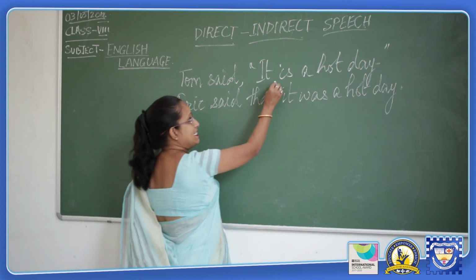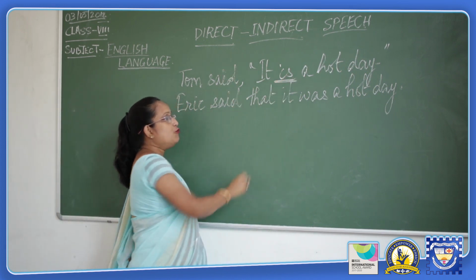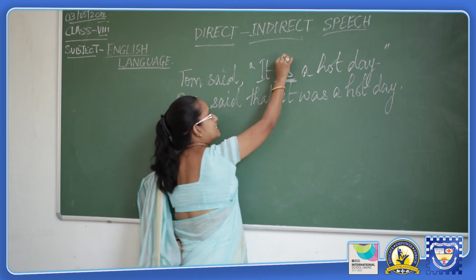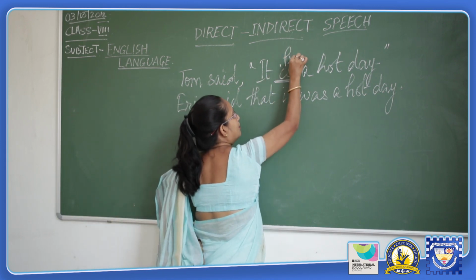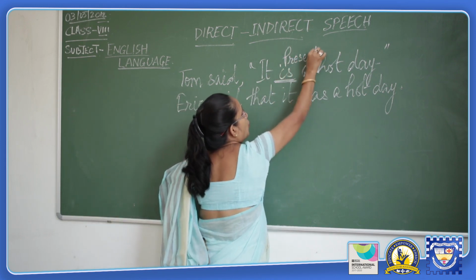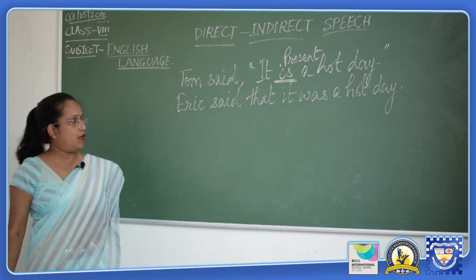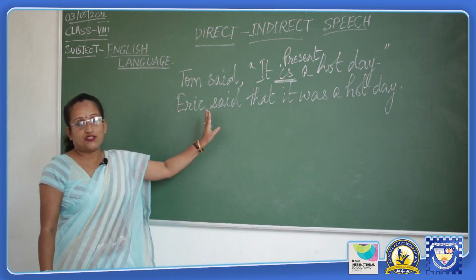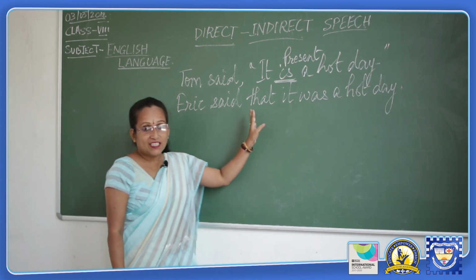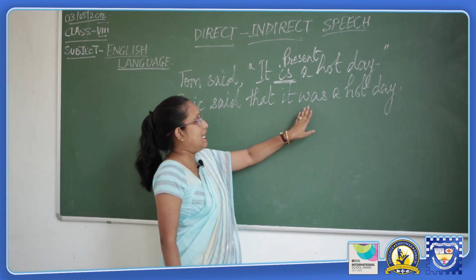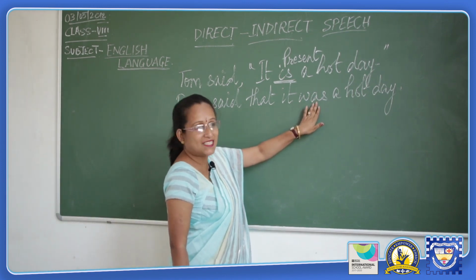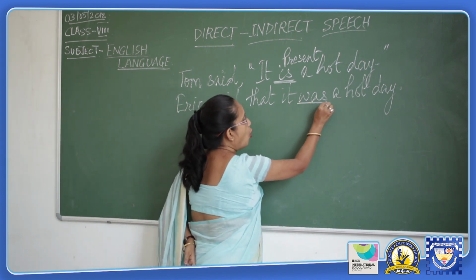The word "is" over here is used in the present tense, whereas when it is reported in the reported speech, it is converted into its past form, which is "was".